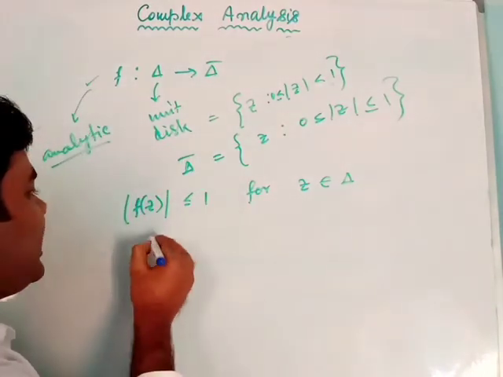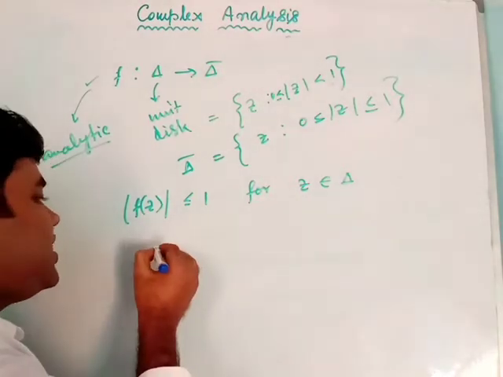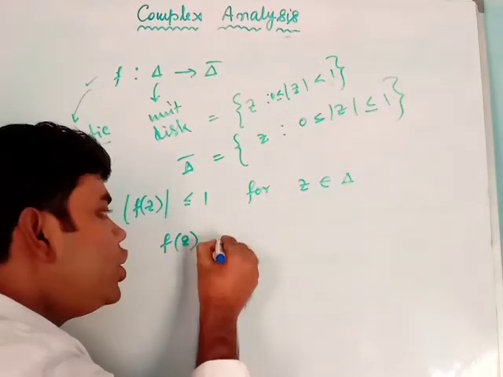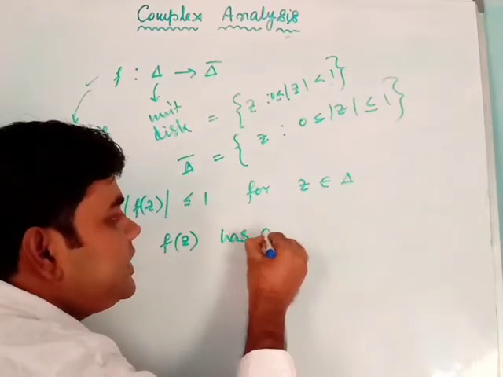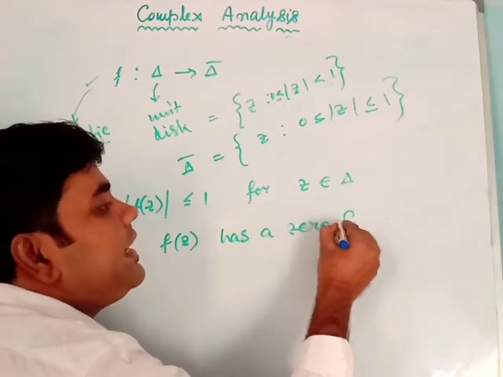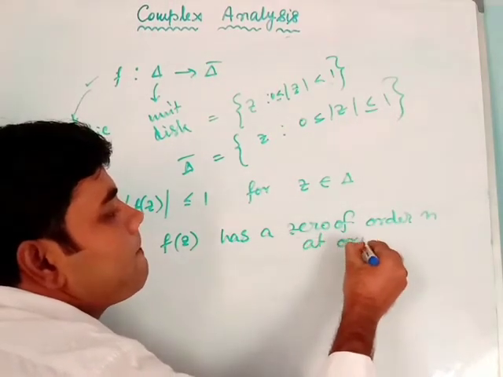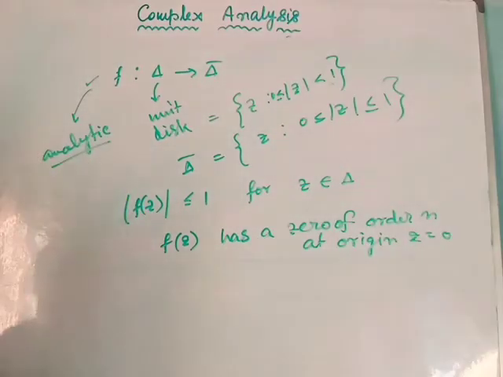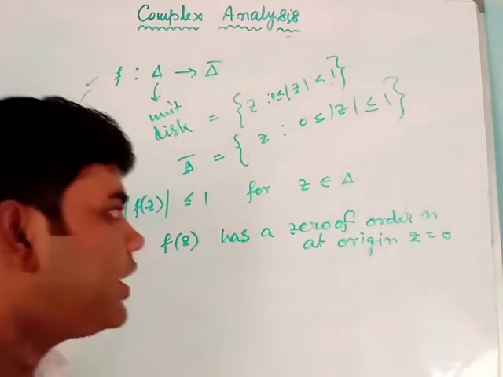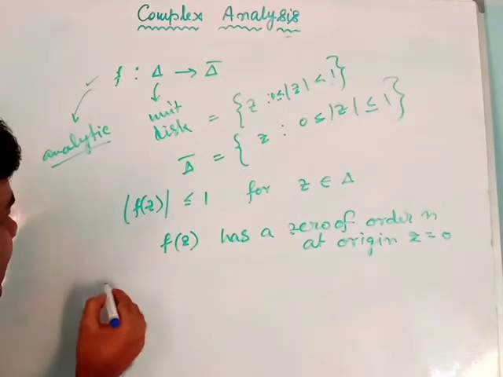And similarly, we can have another criterion for Schwarz lemma to hold, which is f(z) should have a zero of order n at origin z equals to 0. Now, what will we get?